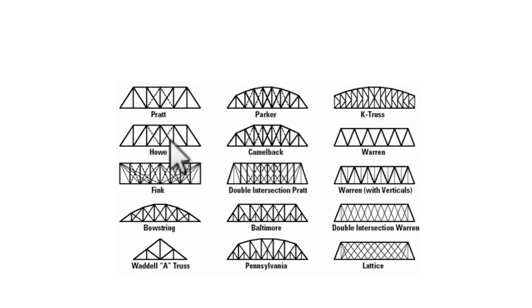Howe type bridges are very much similar to Pratt bridges. So here it is like this. Only the orientation of the inclined members is different. Warren type bridges are the same as through type or Pratt type bridges, except there are no vertical members. Fink bridges have different inclination of all the members. So here you can see a collection of various arrangements of the load carrying members, tension and compression members.